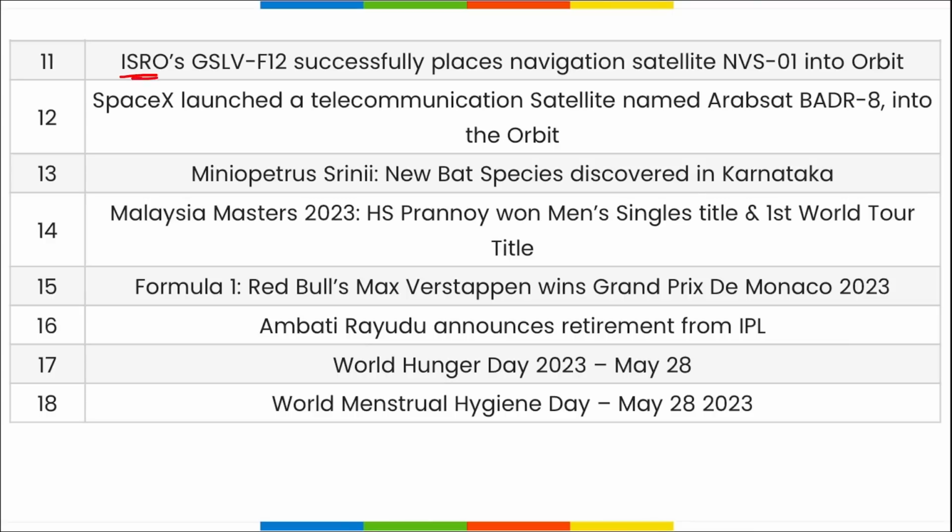Next is ISRO's GSLV-F12 successfully placed navigation satellite NVS-01 into orbit. SpaceX launched a telecommunication satellite named ArabSat BADR-8 into orbit. Myotis, a new bat species, Myotis sp., has been discovered in the state of Karnataka.